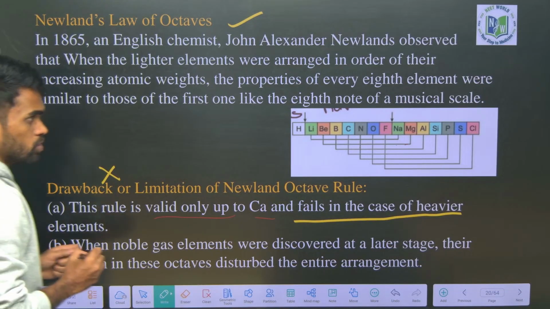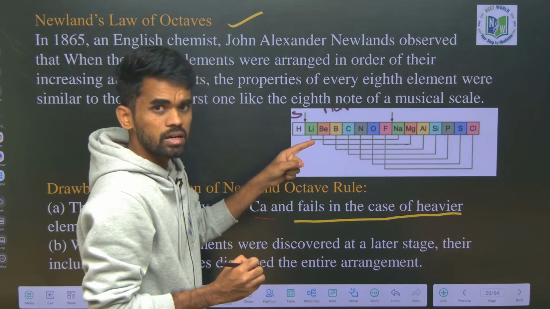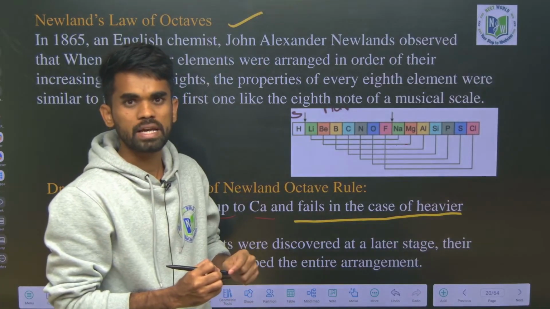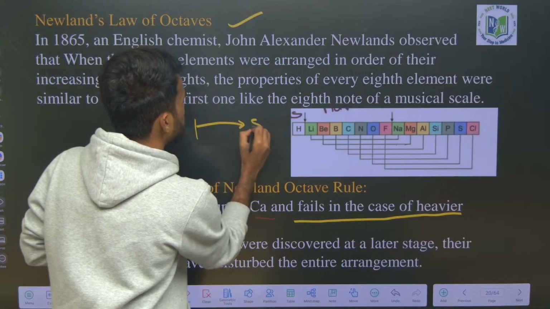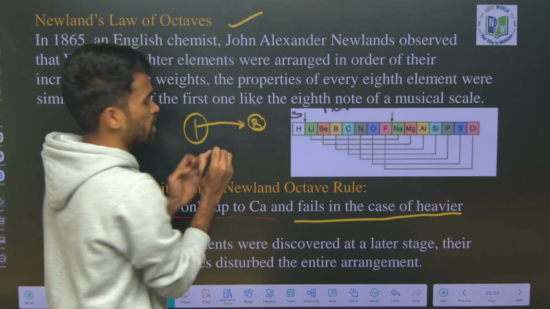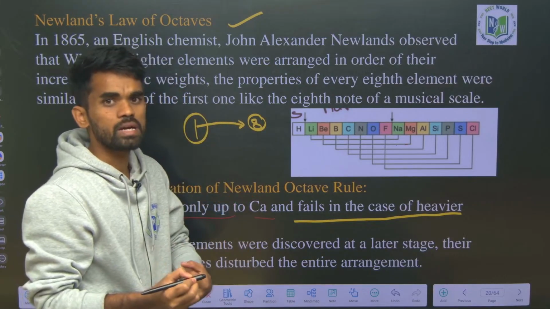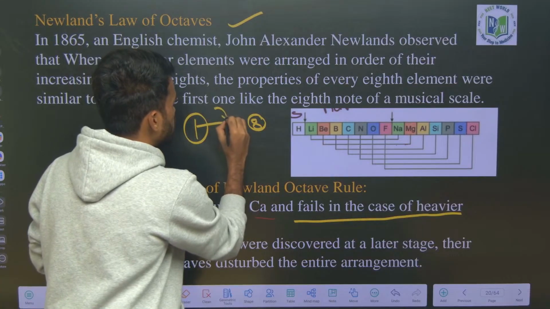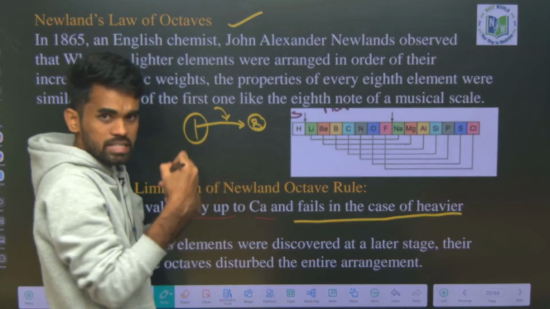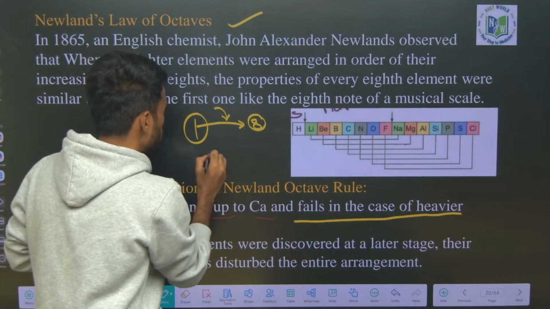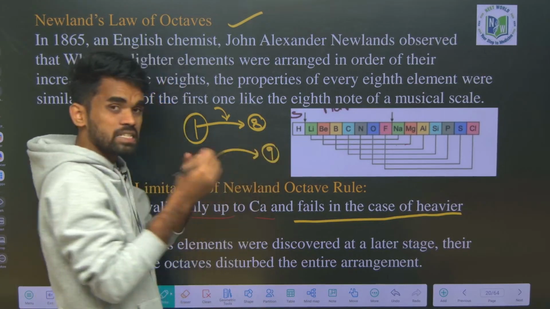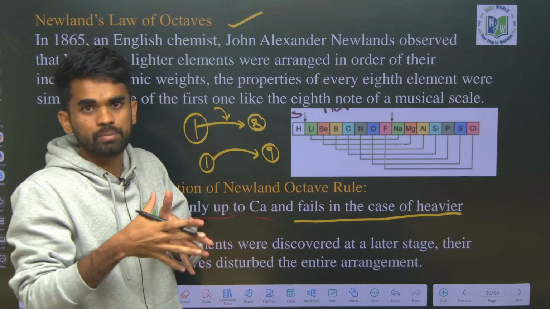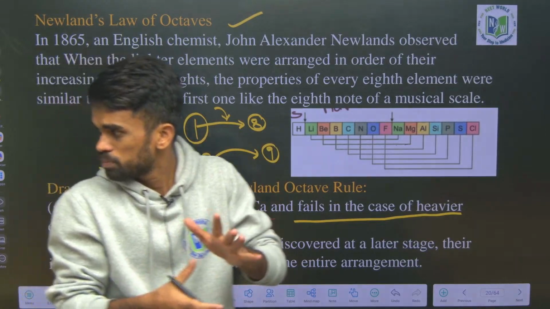Now when this law was proposed, noble gases had not been discovered. That's why we got every first element and 8th element with similarities in their properties. Once the noble gases were discovered, they were inserted in between. Now, as we consider at present, the similarities will be every first element with the 9th element, because at present we have noble gases in between also. Okay, hope this is also clear.